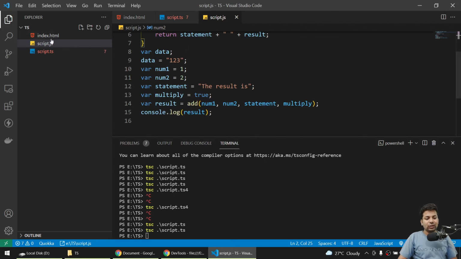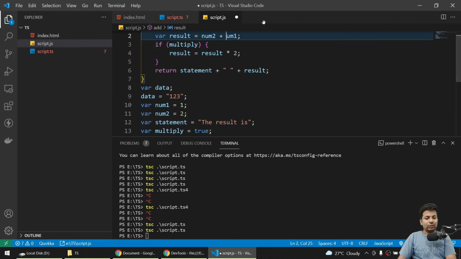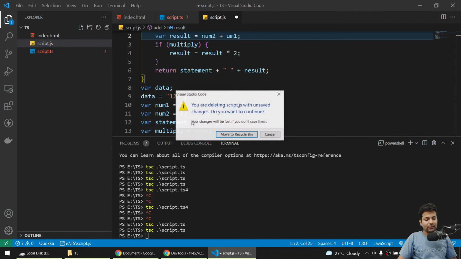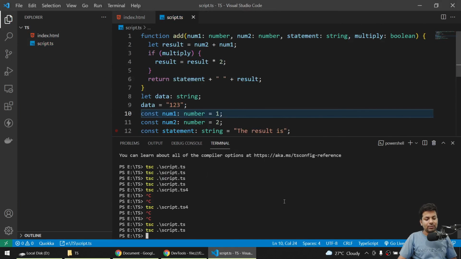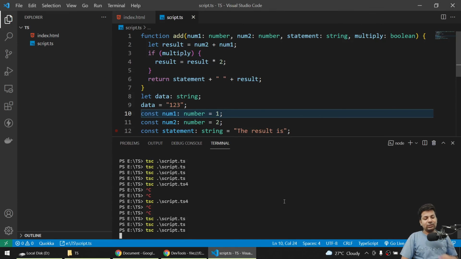Yeah guys. Now if I delete this file, sorry guys, let me just delete this, no problem. Now however many times we compile, it will always produce a JavaScript file for us. It will just override the existing files. Yeah. So this was all about normal data types like string, number and booleans in TypeScript.